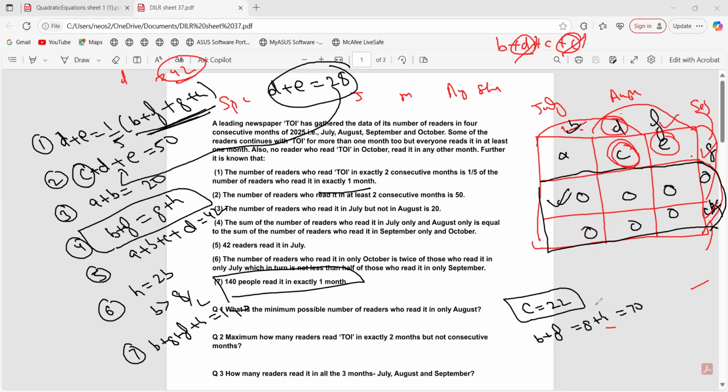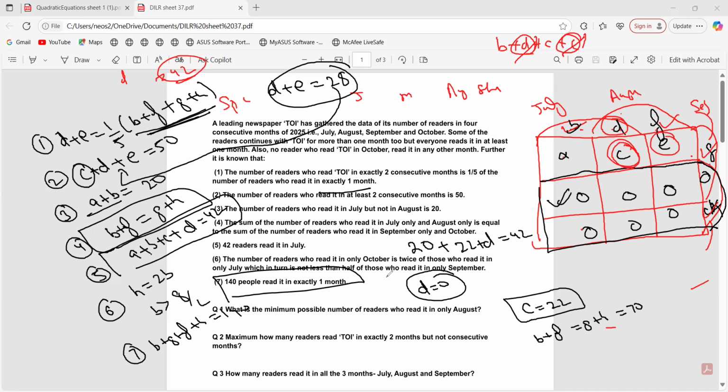Now we have A plus B plus C plus D is 42. A plus B plus C is 42. A plus B is 20, right? Substitute here, A plus B as 20. Then C was how much? 22. This equation, right? 22 plus D is equal to what? 42. What are you getting D as? 0.